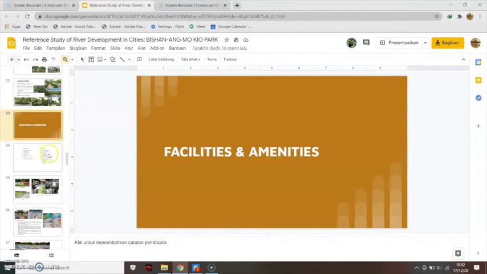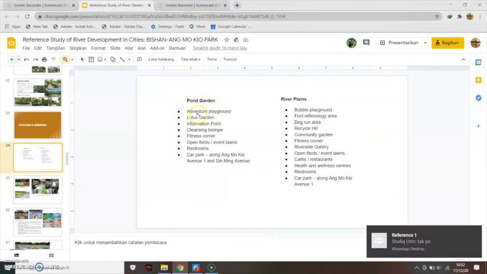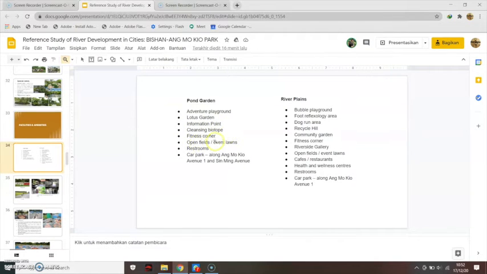And next, facilities and amenities. This park is divided into the pond garden and the river plains. In the pond garden, there are an adventure playground, lotus garden, information point, cleansing biotope, fitness corner, open fields, restroom, and car park.